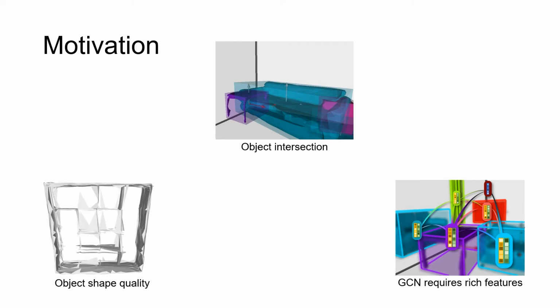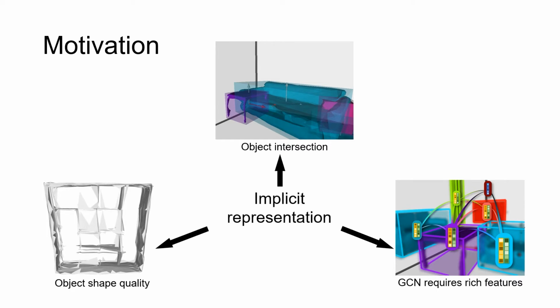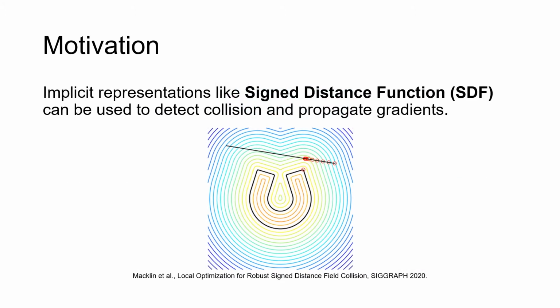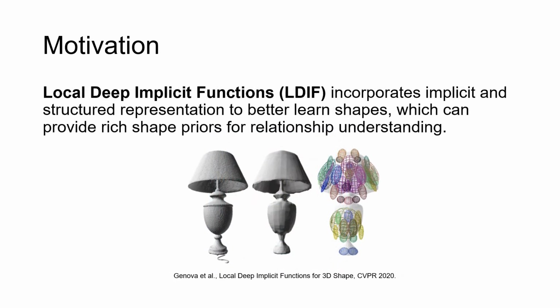To solve the above problems, we turn to implicit representation. Our motivation is that implicit representations like signed distance function can naturally represent whether a point is inside an object and provide a gradient to push it away from the object, which can be exploited to construct a physical violation loss to penalize intersection.